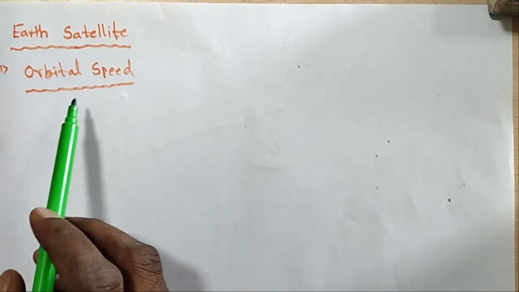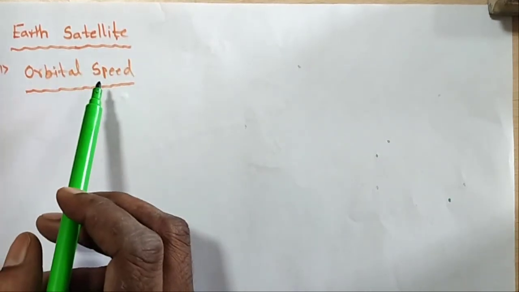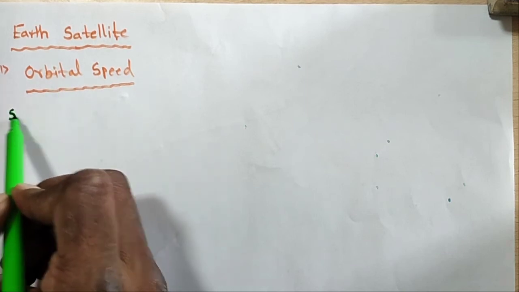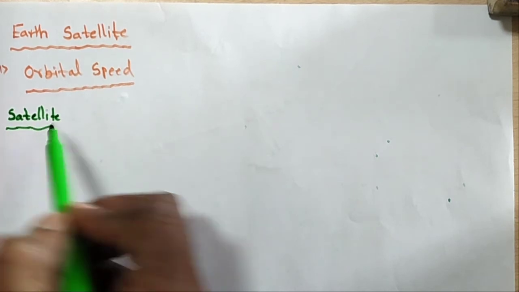Next, second topic, orbital speed. Earth satellites and orbital speed. First, what is the meaning of satellites? We know that very well.